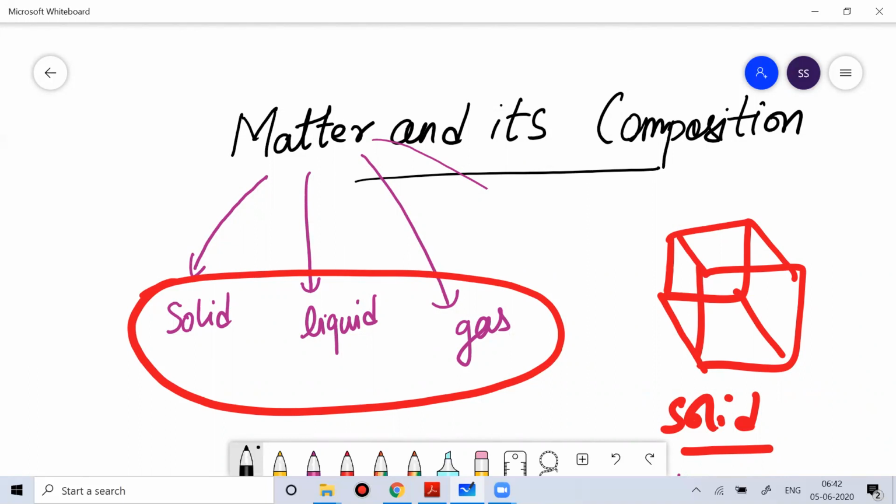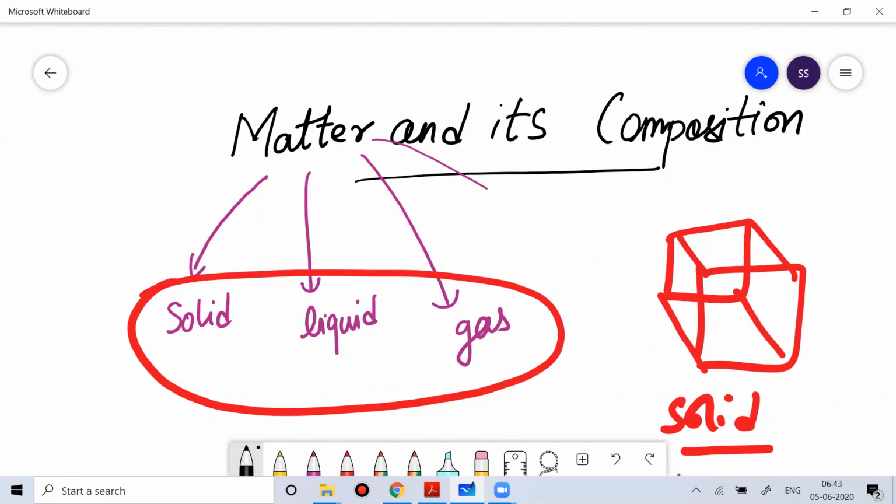When you bring different atoms together, that will create a molecule. And the atoms and molecules inside a matter are always in random motion.